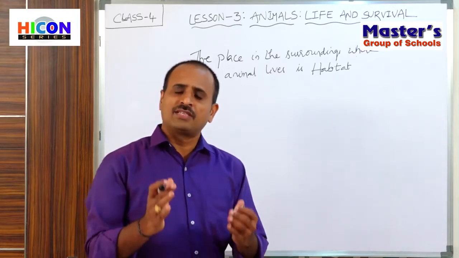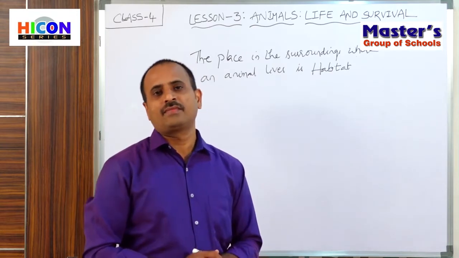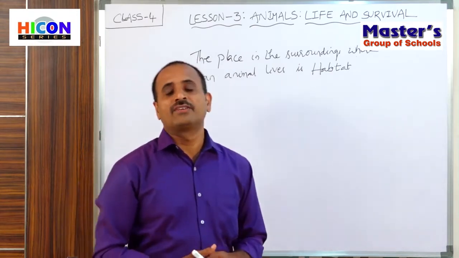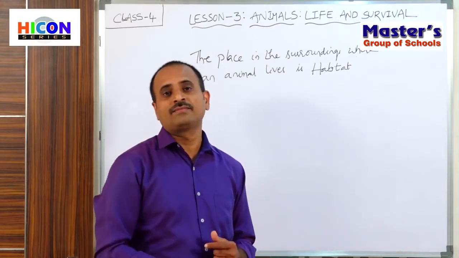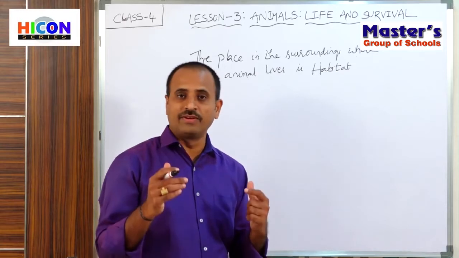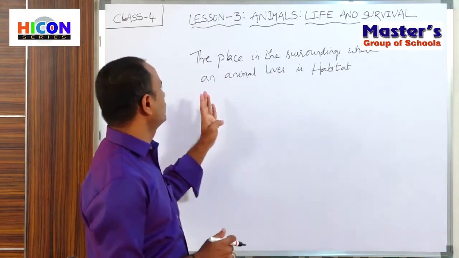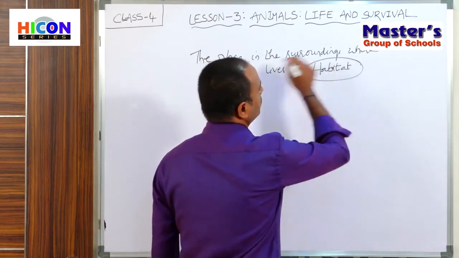Some animals live on land, in villages and on roadsides, some animals we observe in water, and some animals we observe in forests. So the place in the surroundings where an animal lives is called habitat.